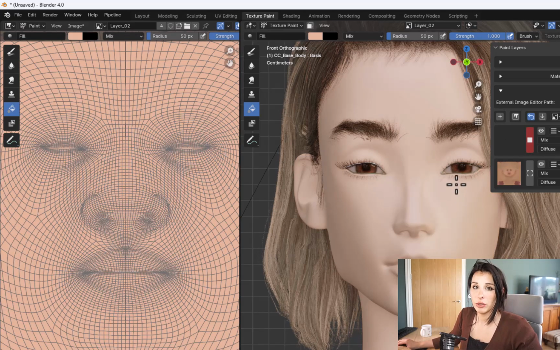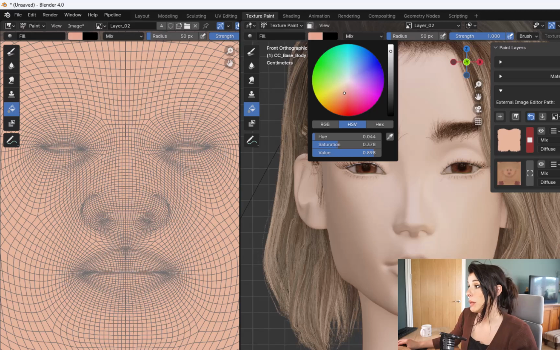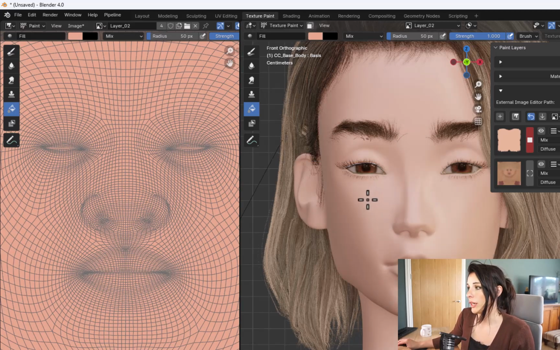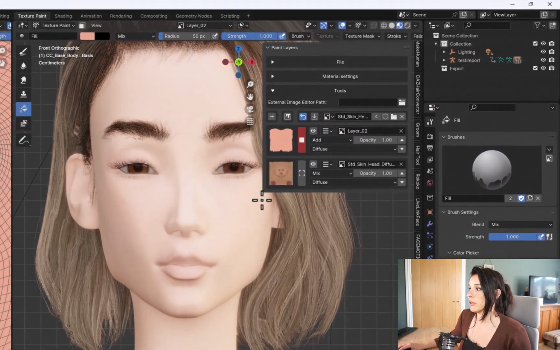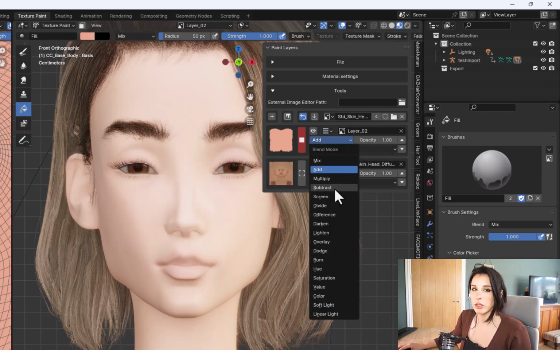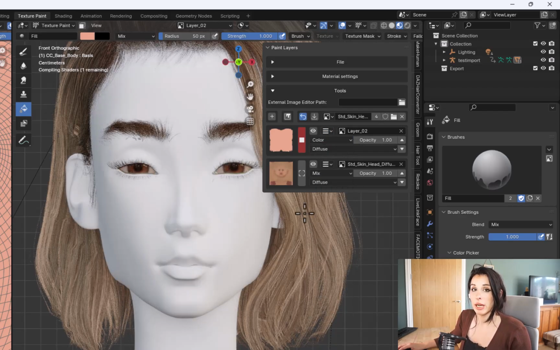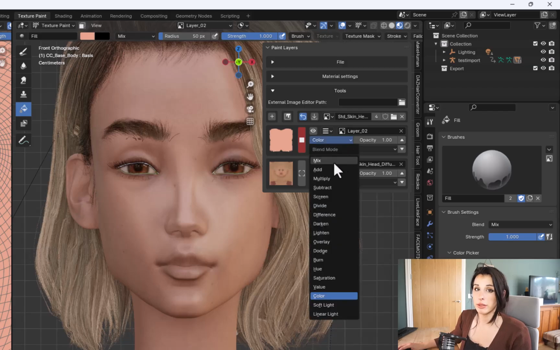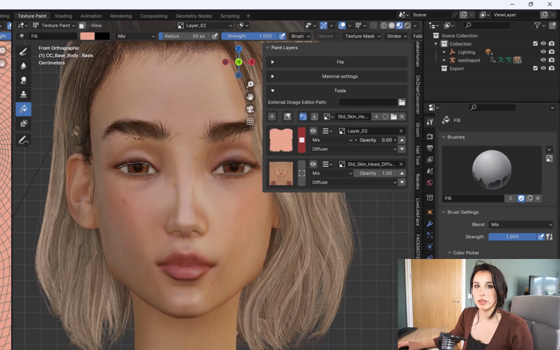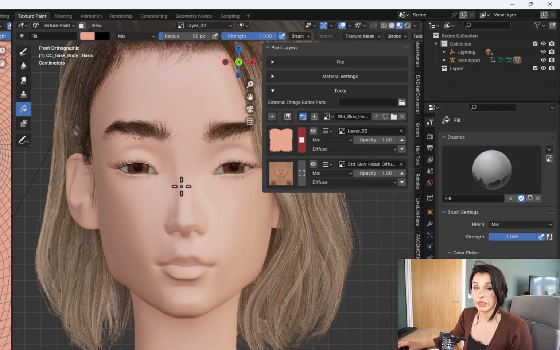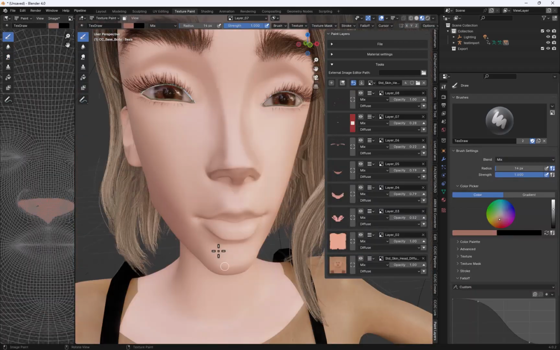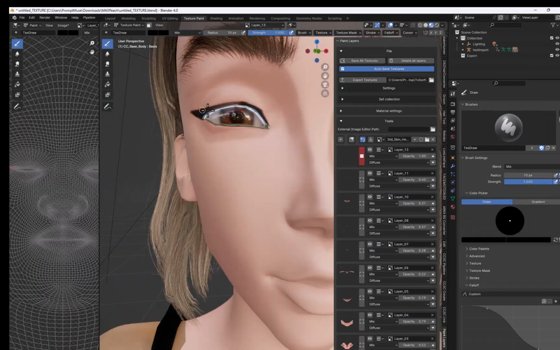You can paint on the UVW map on the left, or you can paint on the 3D character on the right directly. See from this drop down menu you've got different blending options, so you can switch between these as well as you're working on. So very similar to Photoshop in that respect. You can also change the opacity of each layer. I'm just going to fast forward here, but hopefully this gives you an understanding of what this plugin could add to your workflow.